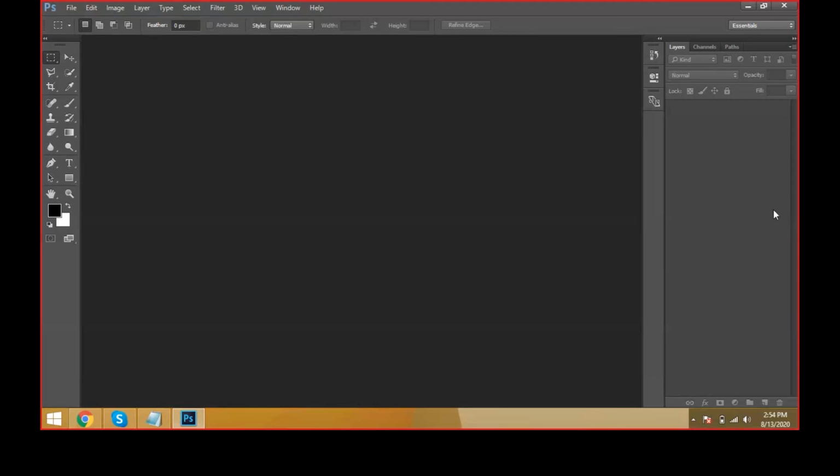Good. Now this interface is looking very good, and here we have a toolbox. Using these tools, we can design, edit, colorize, use colors, and zoom. When we select a tool here, the properties bar is automatically highlighted. For every tool we have a different type of property. This we call the properties bar.